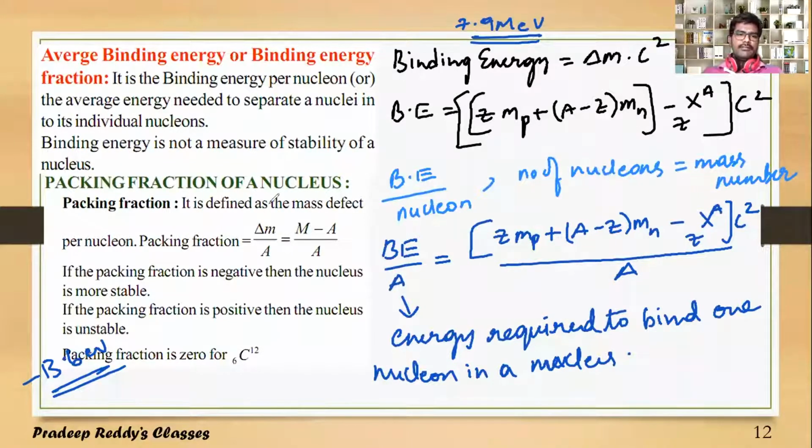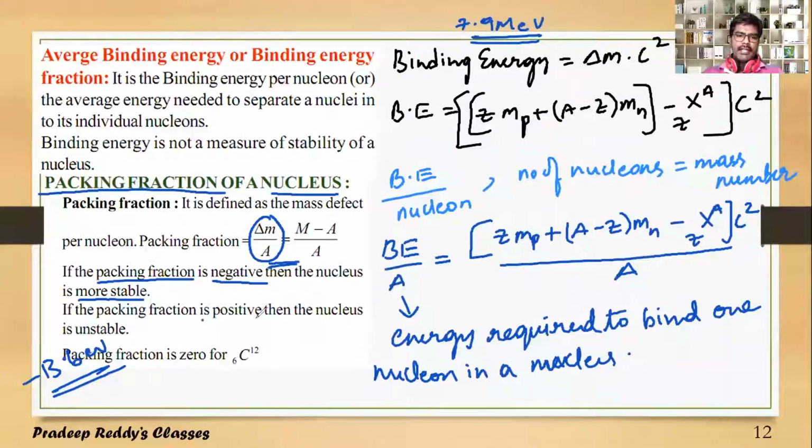And the packing fraction of the nucleus is the other definition. Packing fraction is mass defect per nucleon. If you calculate mass defect per nucleon, delta M by A, we call it the packing fraction. If the packing fraction is negative, then the nucleus is more stable.